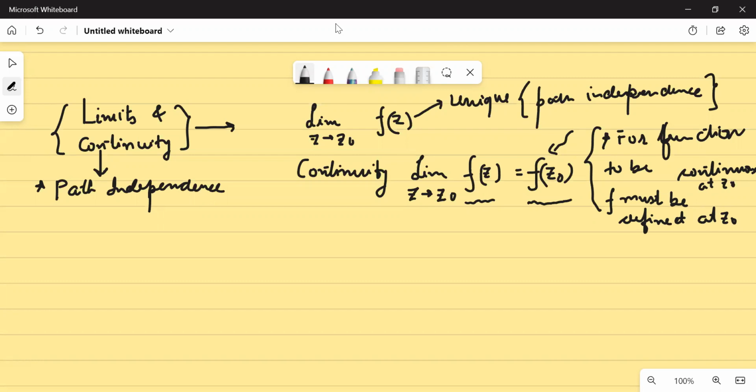Now let us go to something called analyticity, or let's say first start with differentiability. So what do I mean when I say a complex function is differentiable? This is what we are doing.